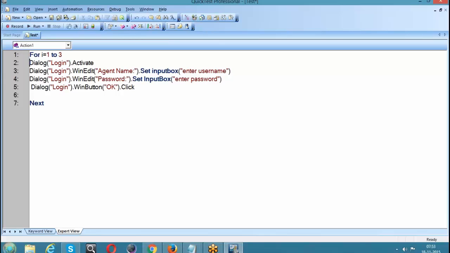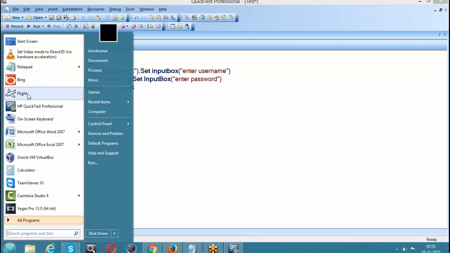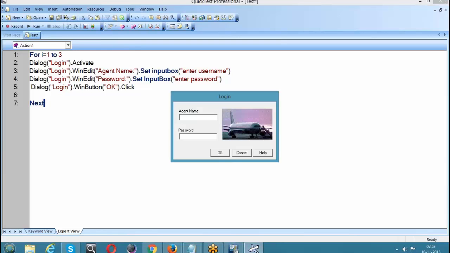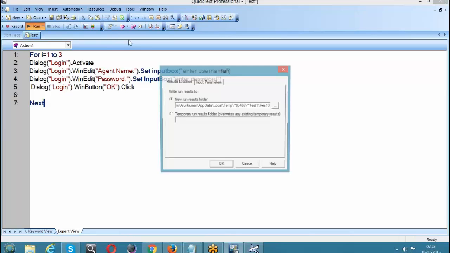Let me run the test. For each iteration I am going to take a separate set of username and password, but I am still going to do some manual operations here, like opening this login window and closing the flight reservation. These operations I will do manually because QTP can't handle them as of now. As we move into the subject, I will explain how to handle that dynamically also. But as of now I am going to handle a few things here. Just have a look at this. I am just clicking on run.